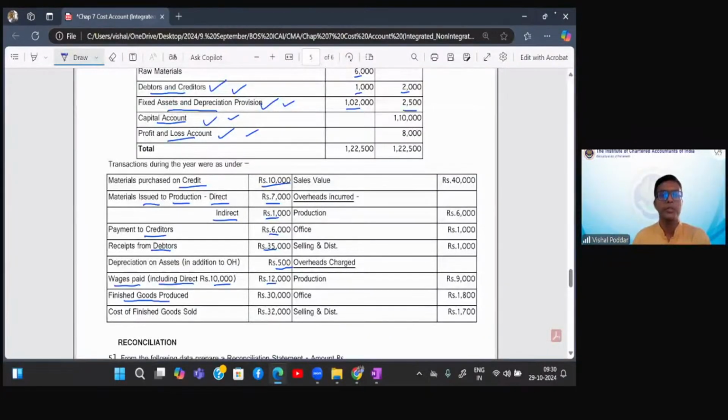Next, finished goods produced and cost of goods sold. This entry represents first goods which are transferred from factory to godown and from godown to customer. So see, first you need to understand what the transaction is. Once you understand the transaction, the entry would be easy. Firstly, for transferring the goods from factory to your godown, we debit godown and we credit factory. So this is FG to WIP. And for selling these goods, it is customer to finished goods. Correct?